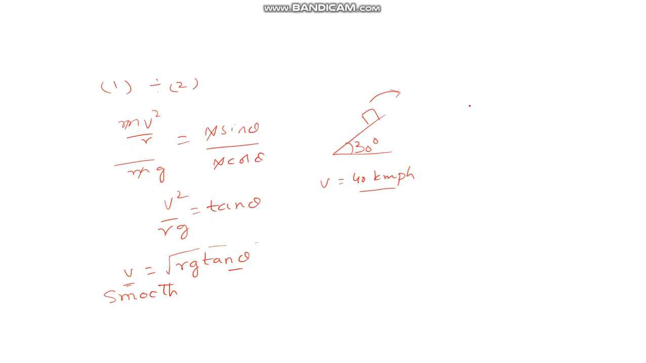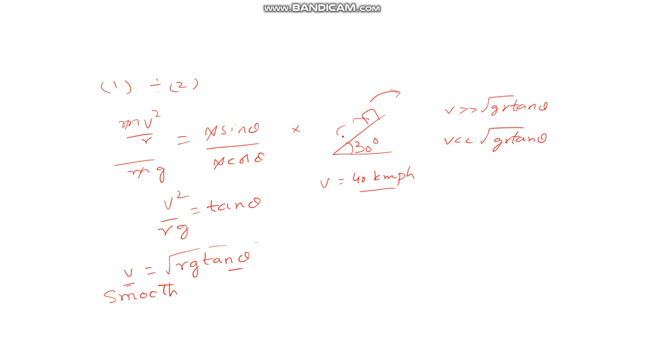Now let us say this is a case where v is very high, greater than root over rg tan theta. It is going to topple in this direction. So the center is in this direction here. If you go with a lesser speed, what will happen? It will roll down in this direction. Suppose v is less than root over rg tan theta. It is going to roll down here.